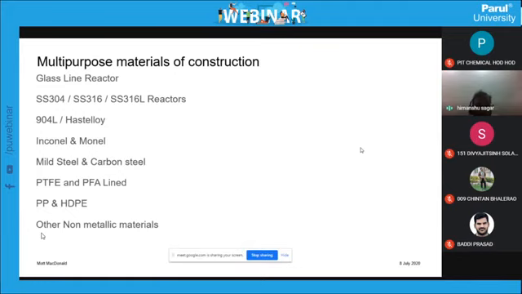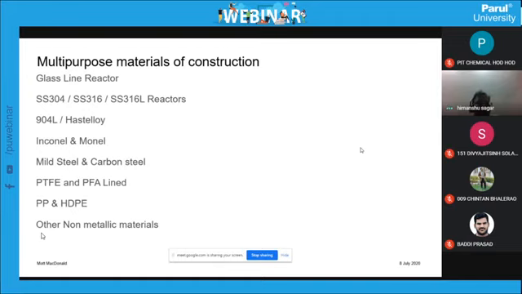we move to the multi-purpose material of construction. As we talked, a glass lined reactor has a very good advantage over different exotic materials when the product is highly acidic. SS304, 316, 316L, even 904L sometimes do not work in acidic reactions. So a glass lined reactor provides very good operation as well as a cost advantage compared with the exotic materials. So a glass lined reactor is used.